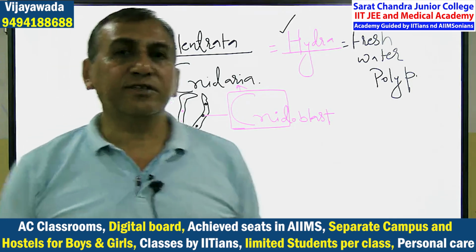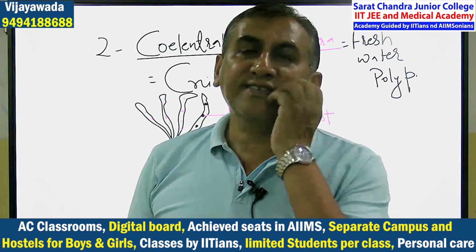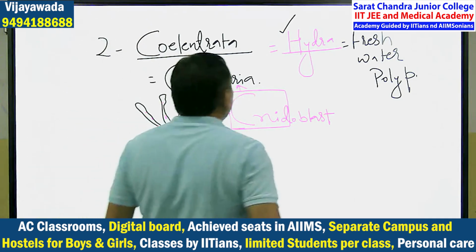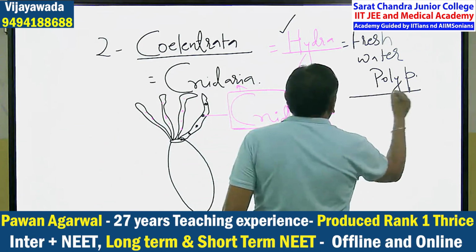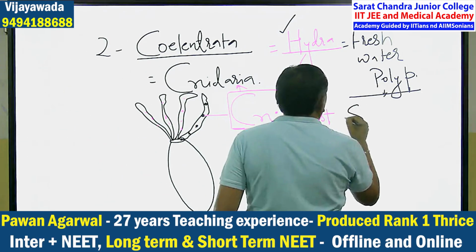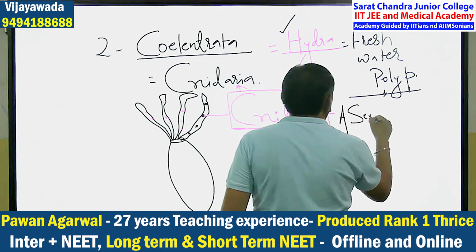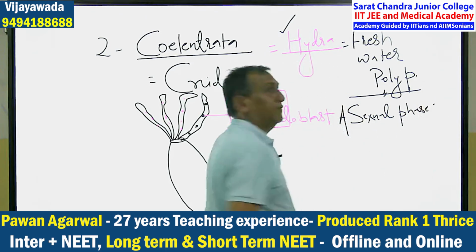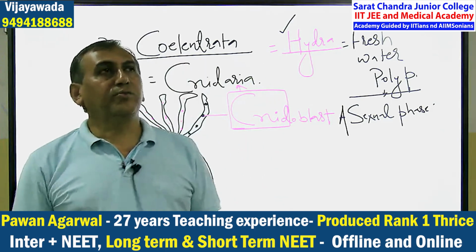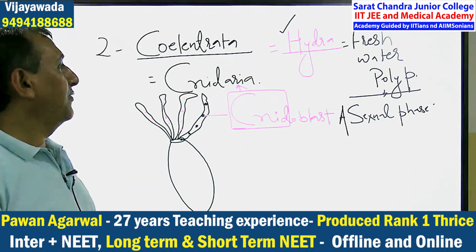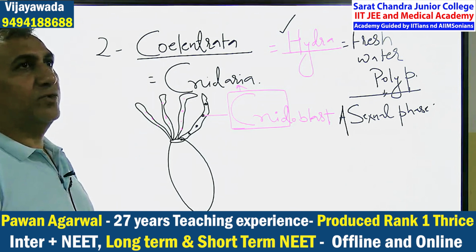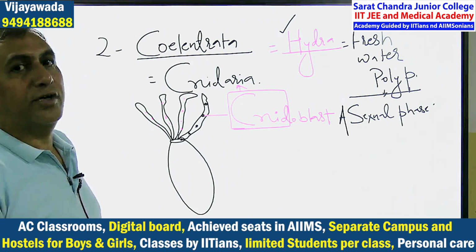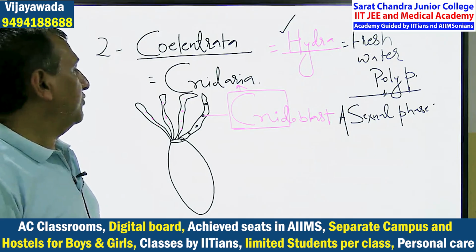There are two stages in the life cycle: one is the sexual phase, one is the asexual phase. Polyp is the asexual phase. In the life cycle of Hydra, the most important phase is the polyp phase, the asexual phase. That is why it is known as the freshwater polyp.